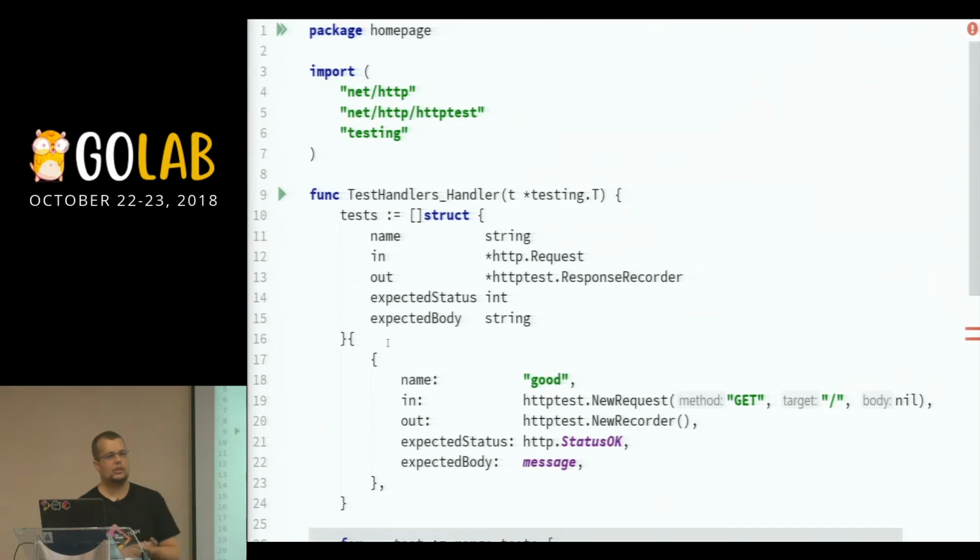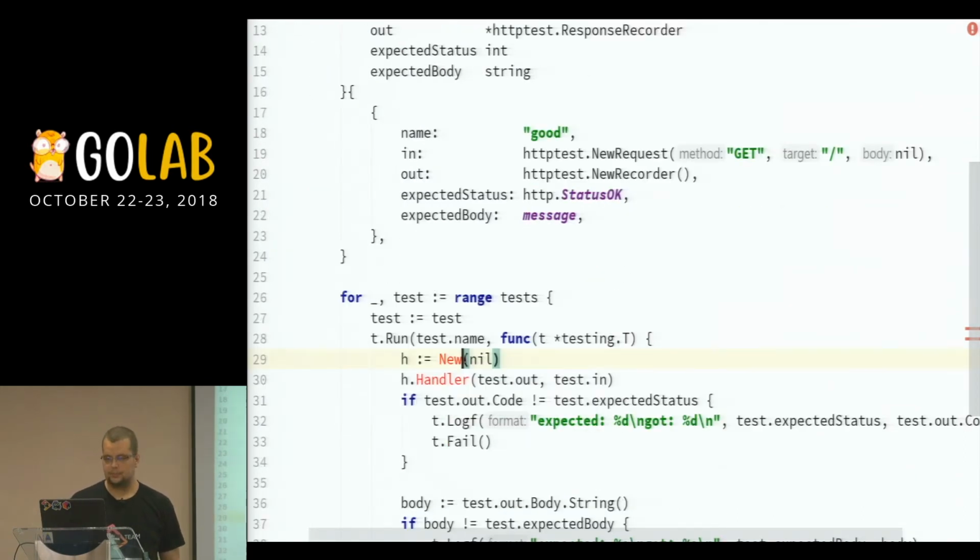And in there you structure your inputs, outputs, parameters, and let's say, for example, the name of the test to identify it easier. Because I have no clue how to name things, I named this one the good test. The point is, now I can add more tests to this, being a slice, and I don't have to do anything else in my logic in order to test different routes if I want, or different scenarios.